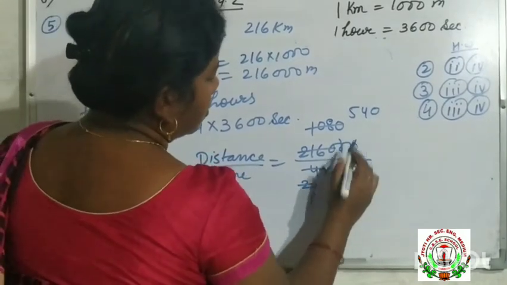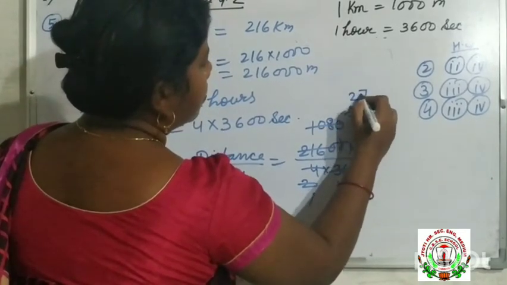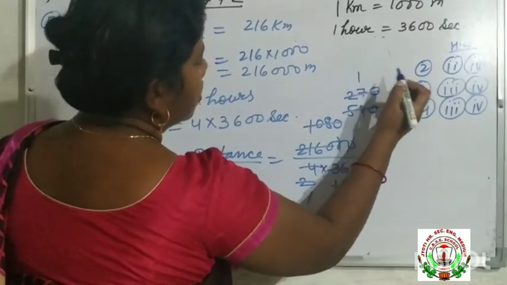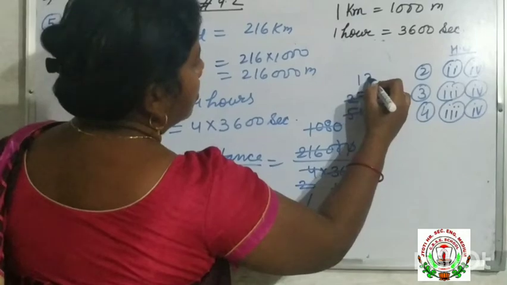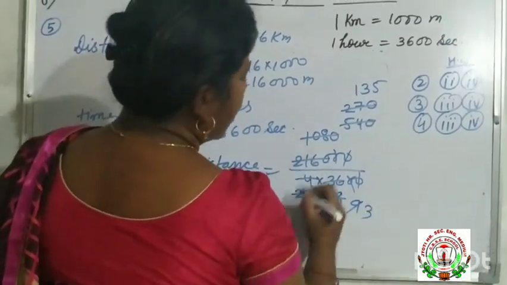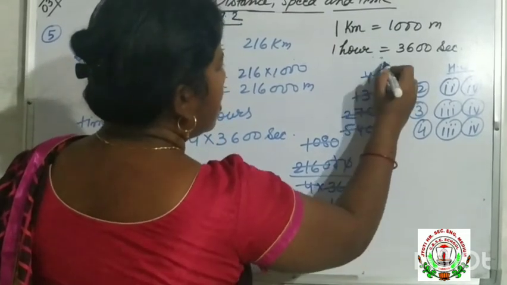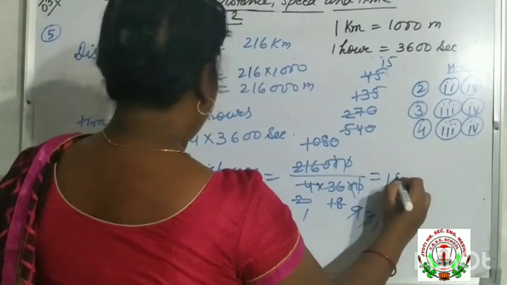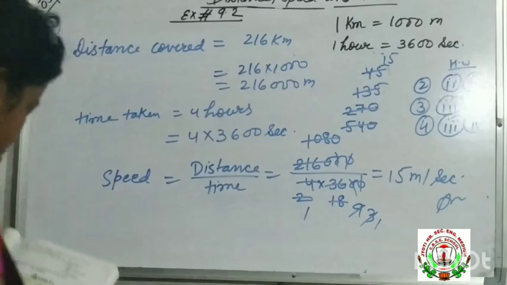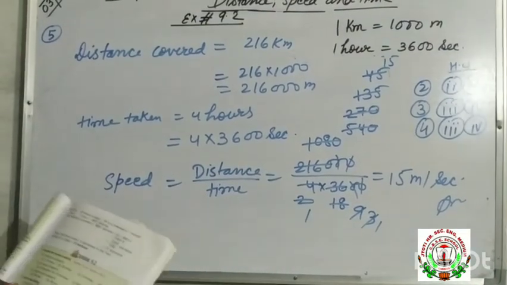Now again cancel by 2: 2 1 are 2, 2 8 are 16, 2 2 are 4, 2 7 are 14, 2 9 are 18, 2 3 are 6, 2 5 are 10. Now it is not divisible by 2: 3 3 are 9, 3 4 are 12, 3 5 are 15. So the speed is 15 meter per second.